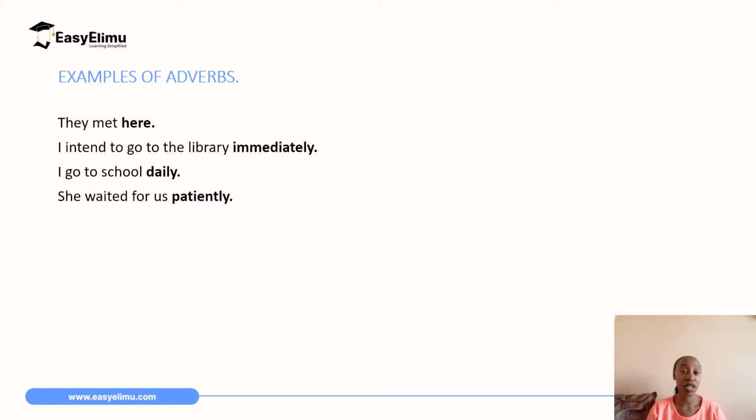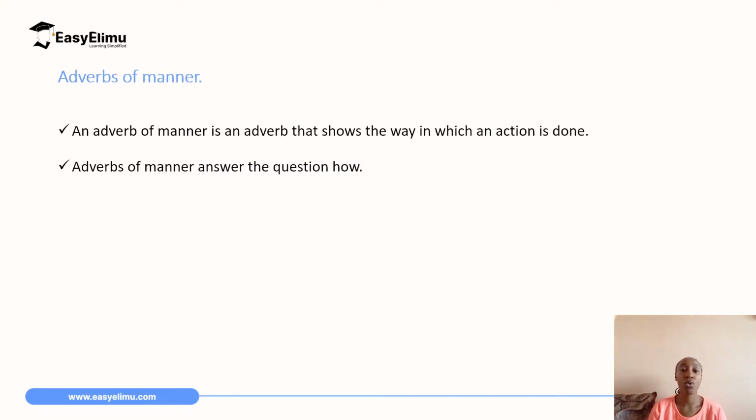So in the introduction, I said that there are different types of adverbs. There's adverbs of manner, adverbs of place, adverbs of time, and adverbs of frequency, which are also known as adverbs of degree. So we are going to start with adverbs of manner.